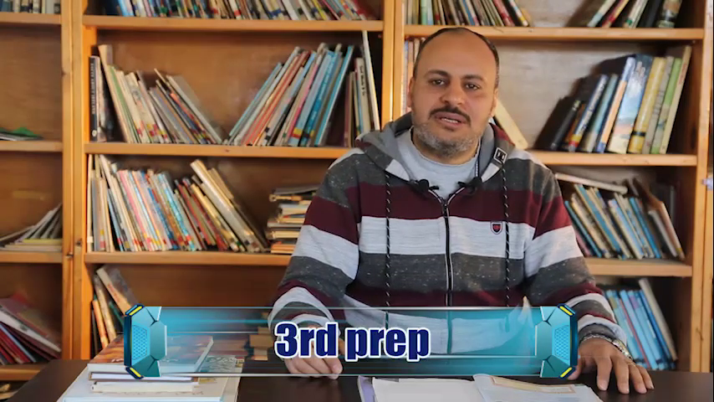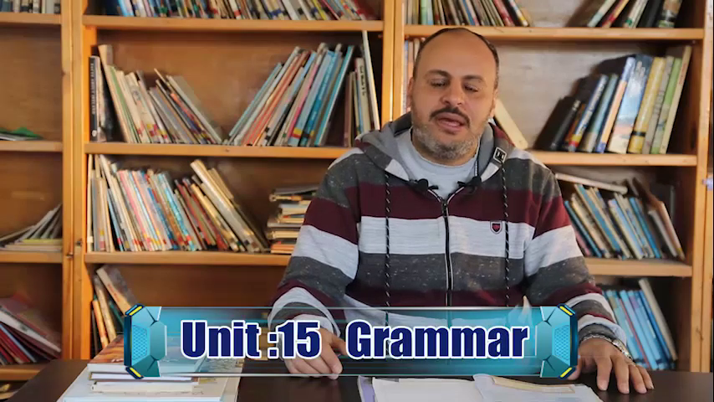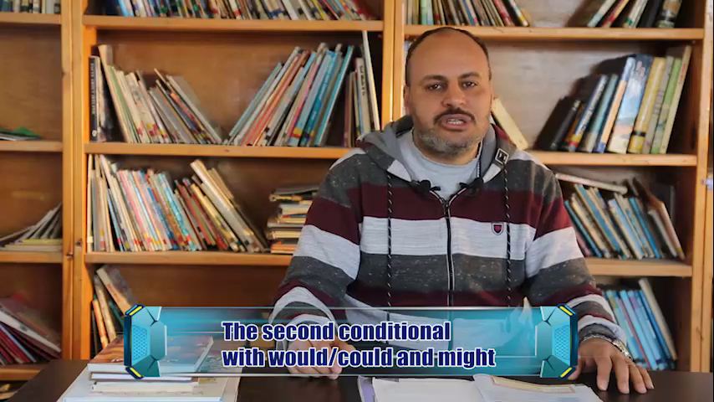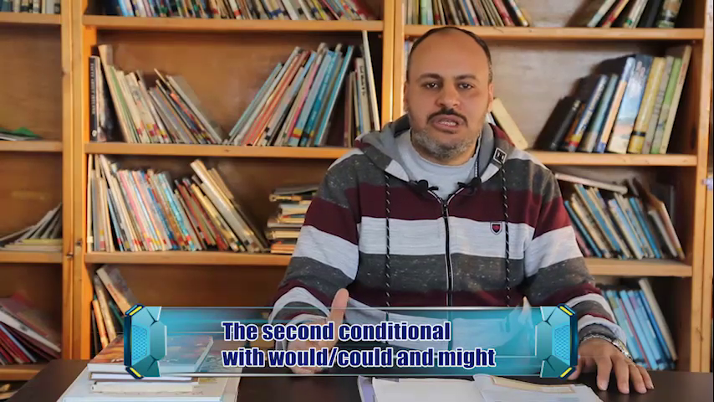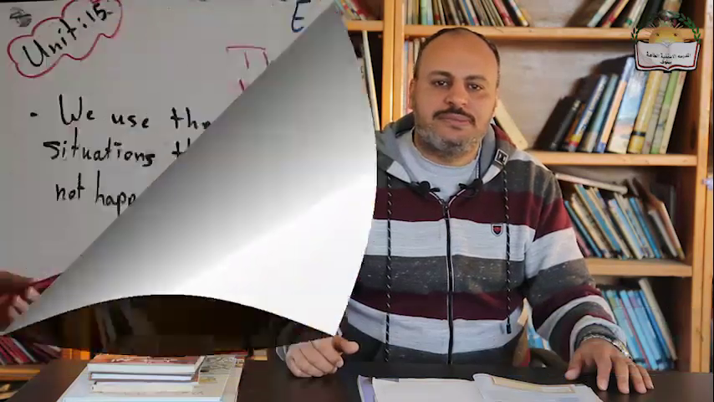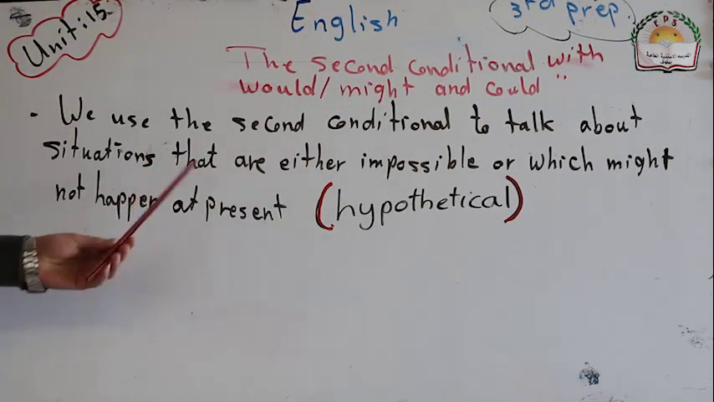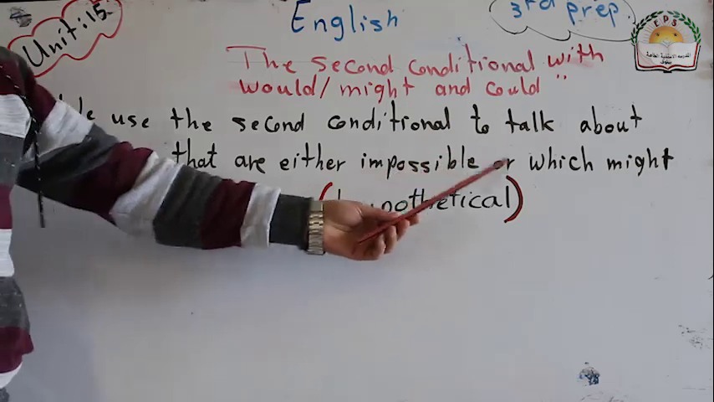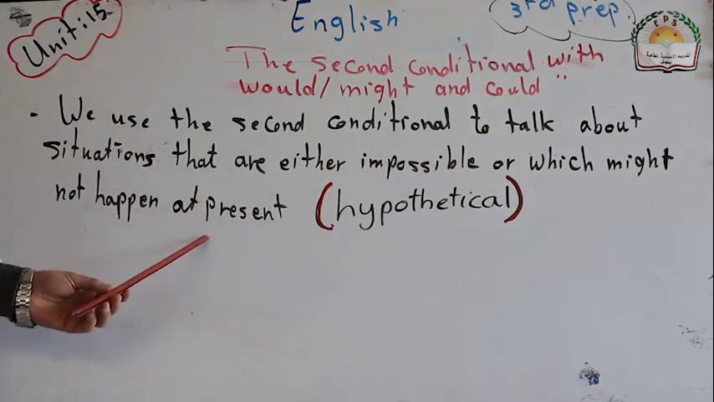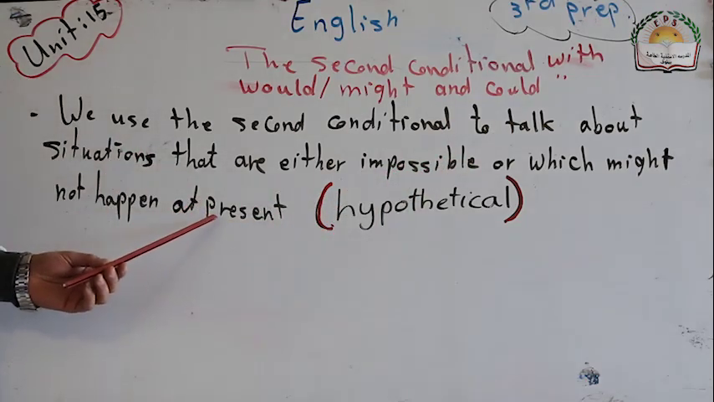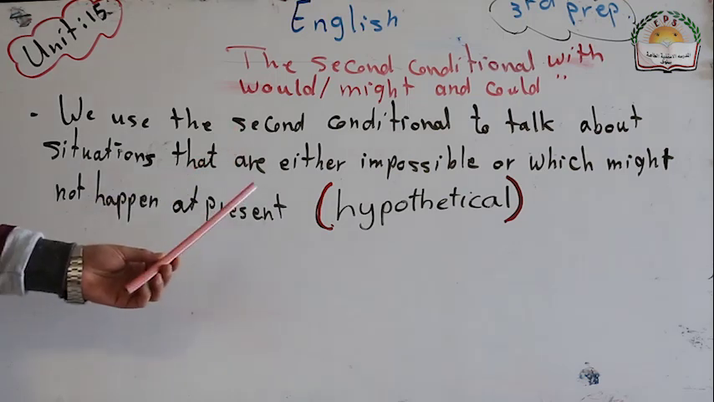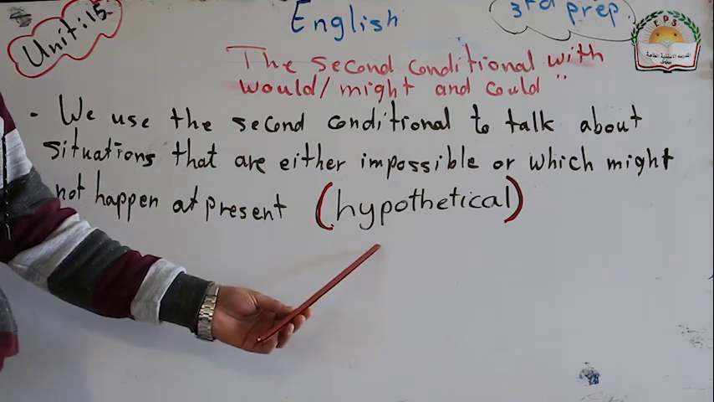Today we are going to discuss Unit 15, Technology. And the grammar rule of this unit is the second conditional with would, could, or might. We use the second conditional to talk about situations that are either impossible or which might not happen at present. So it's difficult to happen at present, and we can call these hypothetical situations.